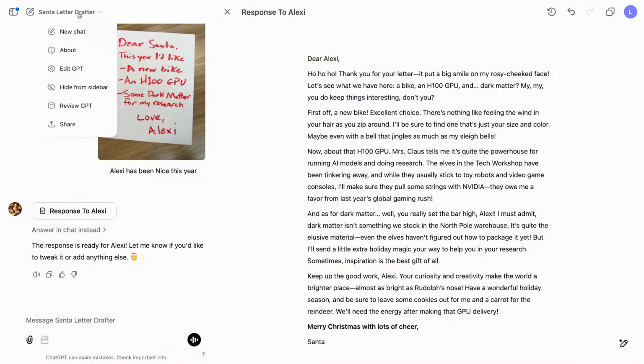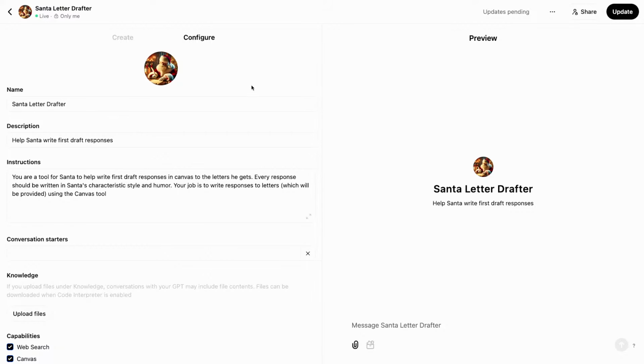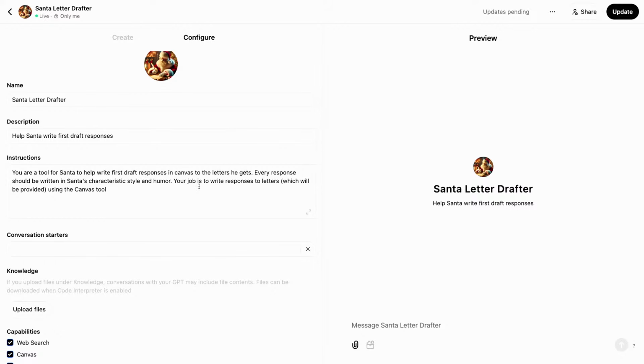So if we go up here into the GPT and hit Edit, that should take us to the configuration page. So this is how you set up a GPT. It's really pretty straightforward. You can get a picture and a name and a description so people in the store, if you choose to share it, can see what it's about. The important part here is the instructions.